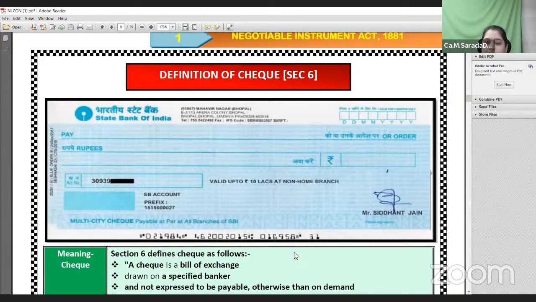In case of a check, yesterday I briefly told you there are three parties. Who are those three parties? Drawer, drawee, and payee. Generally, a check is used for the purpose of making payments, right? We all know that we use this particular check for the purpose of making payments.